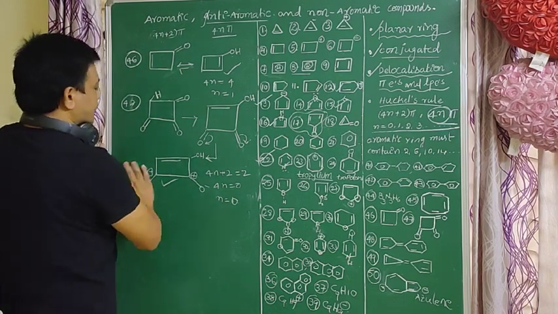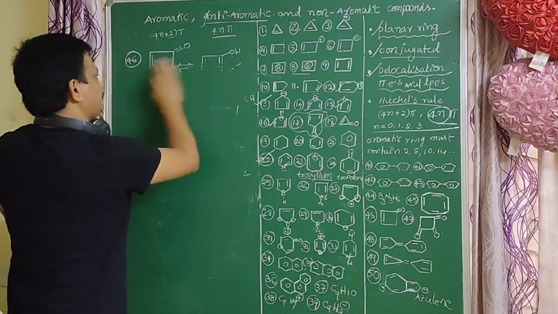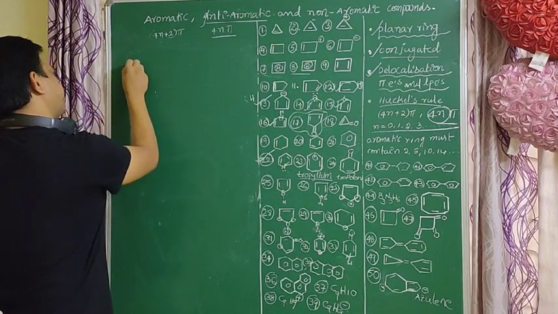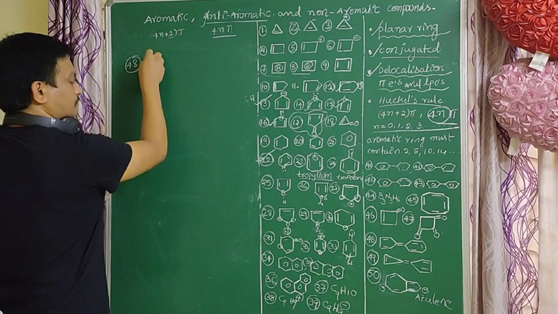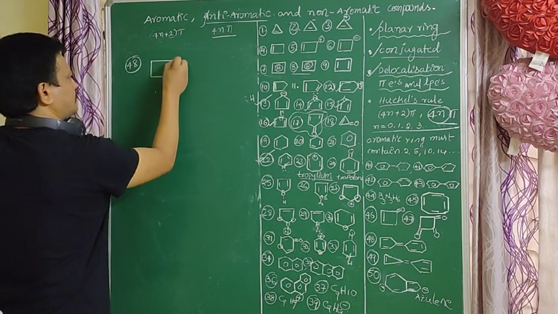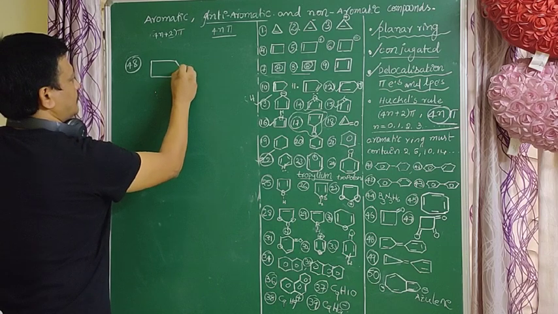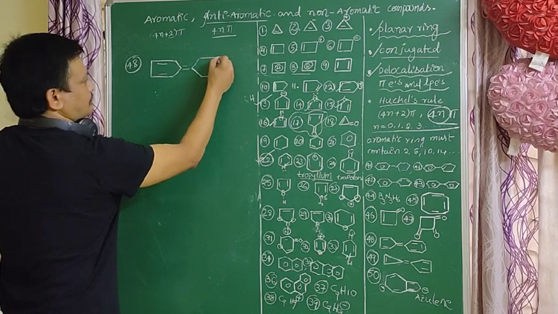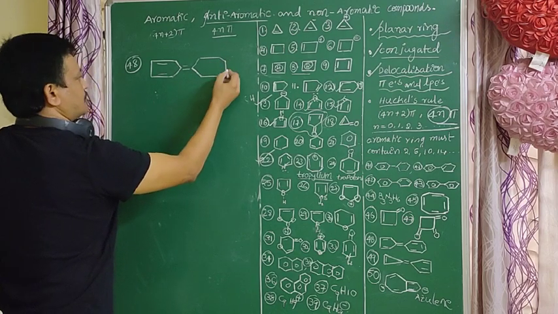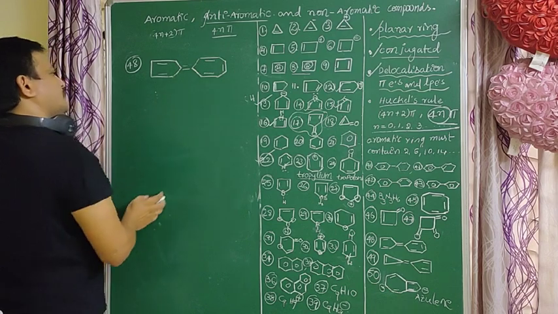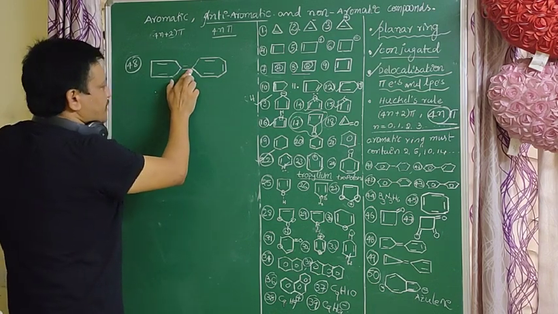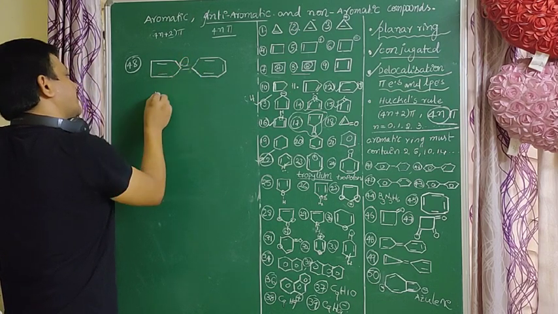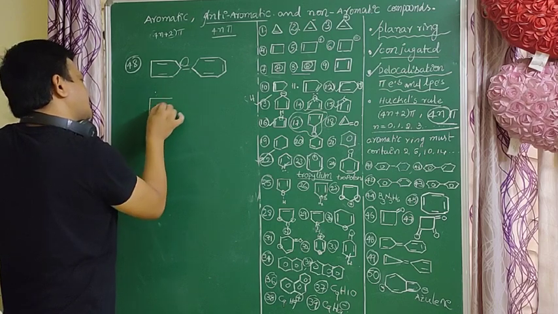So next, very important examples. Here a plus is there, and it is an aromatic compound. Here a minus is there. This pi electron shifts to here, giving a minus here.